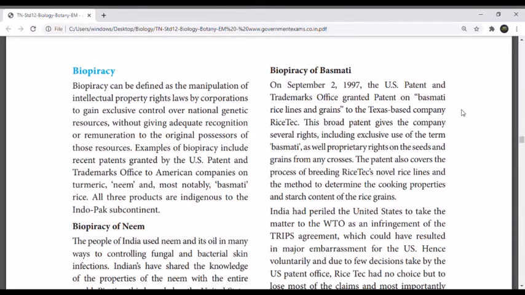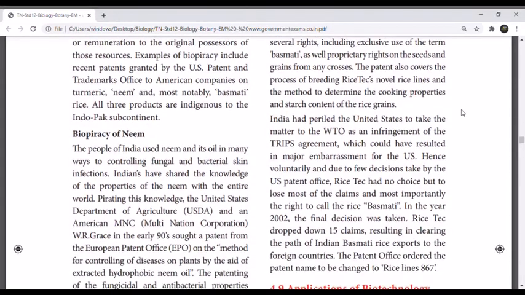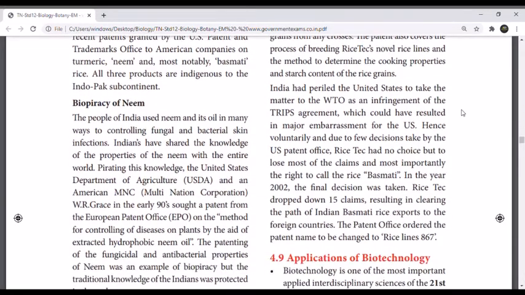Biopiracy of neem. The people of India used neem and its oil in many ways to control fungal and bacterial skin infections.